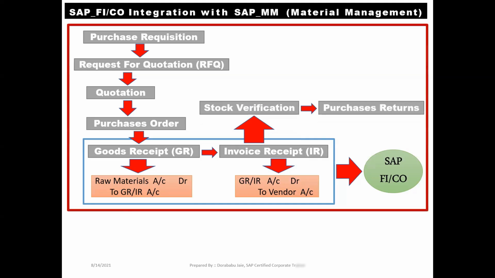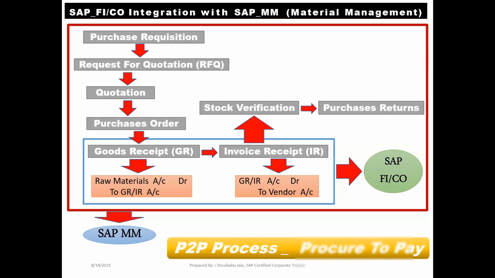This entire process is going to be controlled by SAP MM team. The total process is going to be controlled by SAP MM team, that is materials management team. This process we can call it as a P2P process or P2P cycle. P2P stands for procure to pay. The total procurement is controlled by SAP MM team and payment is done by SAP FI team at our SAP FI level